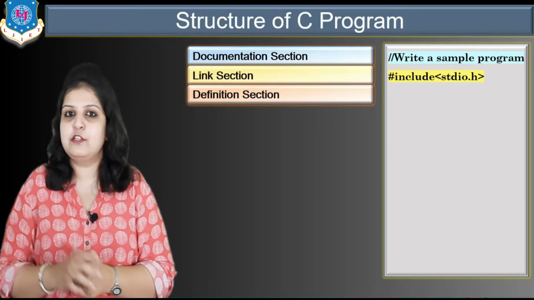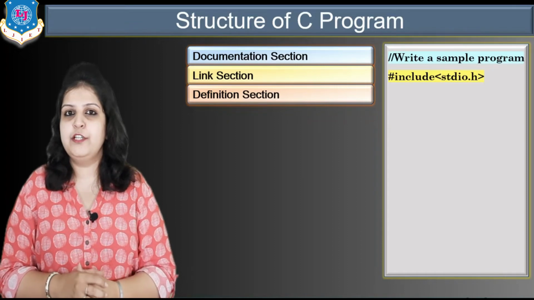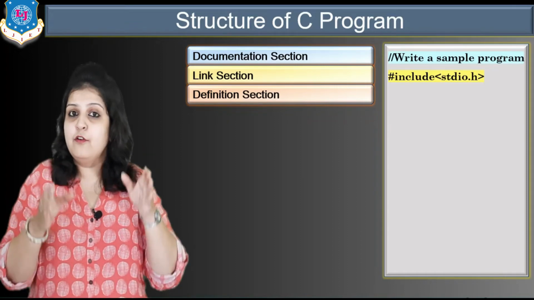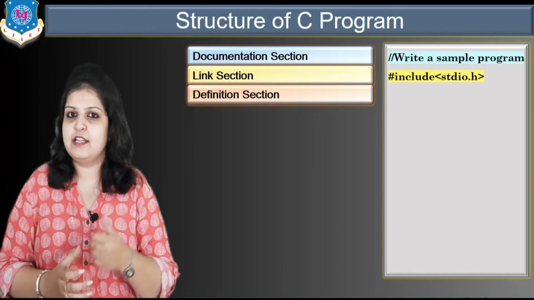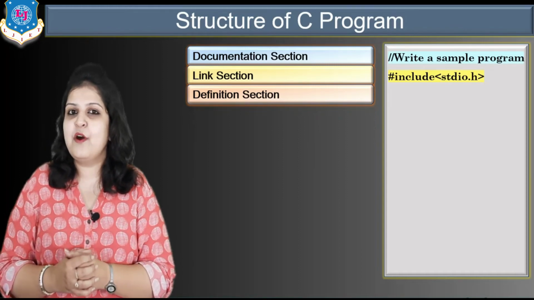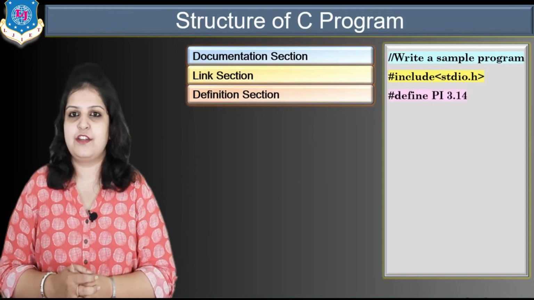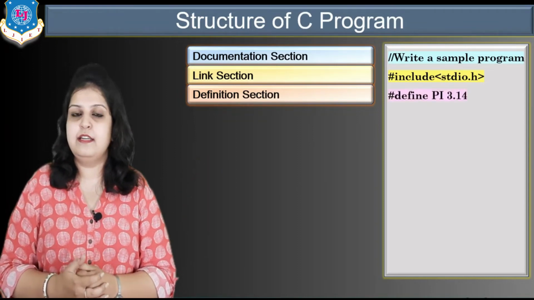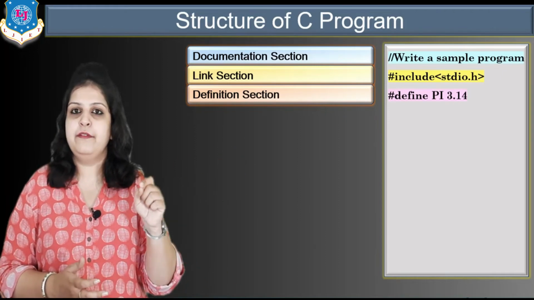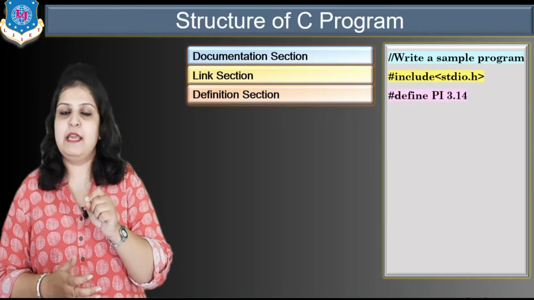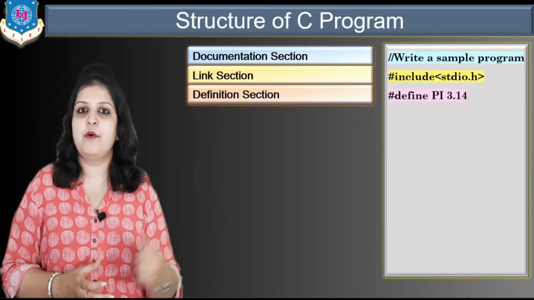So in pi r square, pi has a fixed value, that is 3.14, and in your whole program this value will never change, right? It is a constant. So this type of constant value we can define in our definition section. And how can we define it? Just see the example. First write hash, then define, then PI, space, the value of our pi, that is nothing but 3.14.